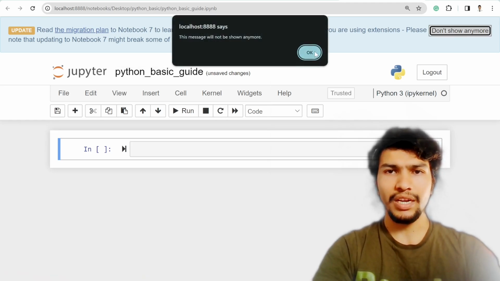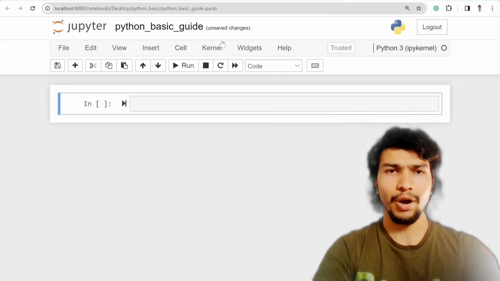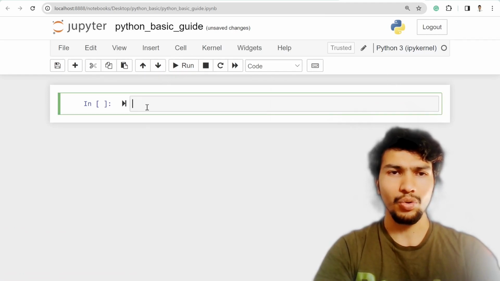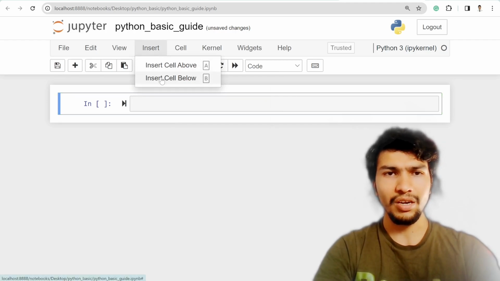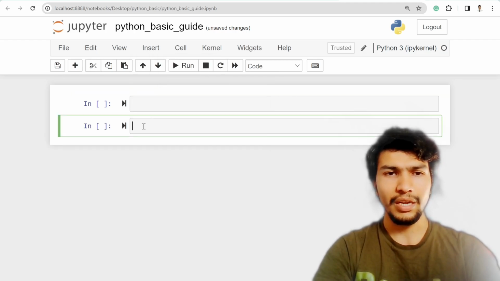To get a little bit familiarized with this interface, you can write Python code in this cell, and after that you can save the file by clicking the save button. Of course, if you need to add another cell, you can insert a cell below, and this is another cell to run the code.